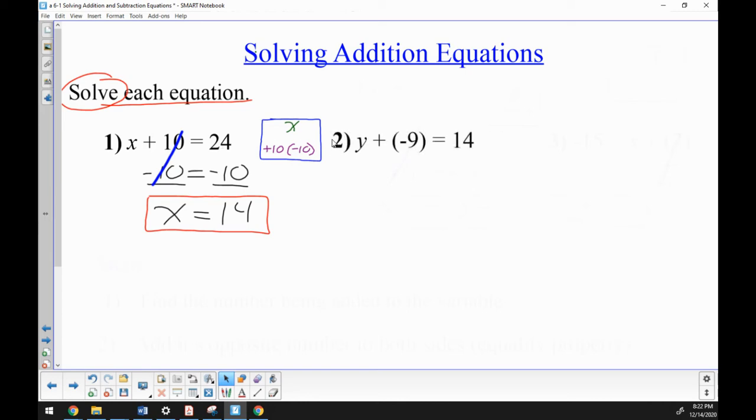Problem number 2, we will start the same way. Now, if you're not really following after problem 1, please do not worry. It's going to take 2 or 3 problems of watching and then a couple problems doing on your own before you truly get comfortable doing these problems.